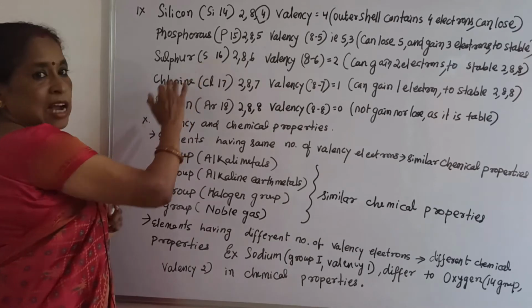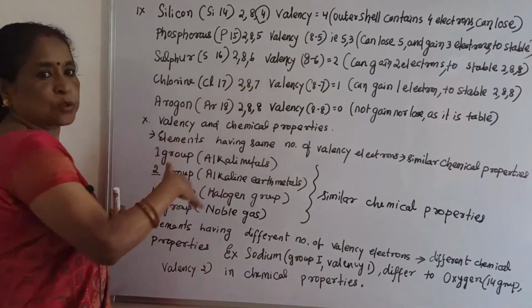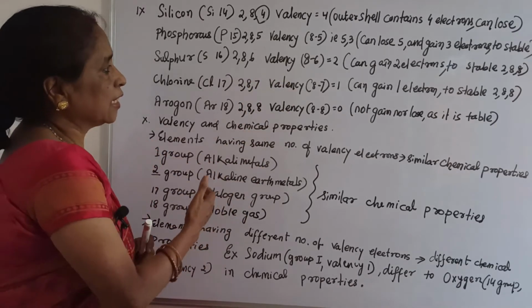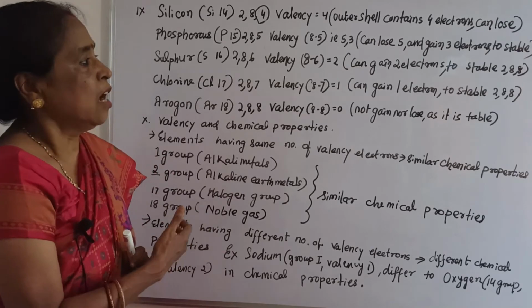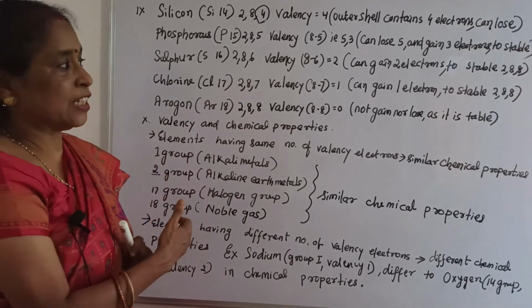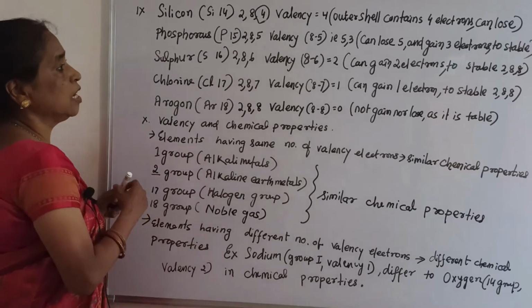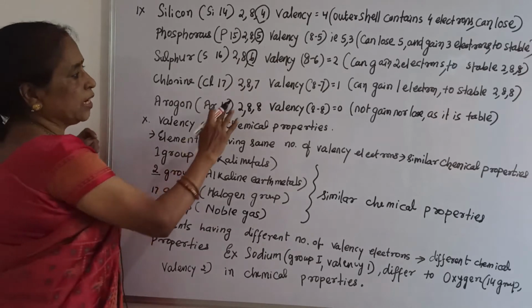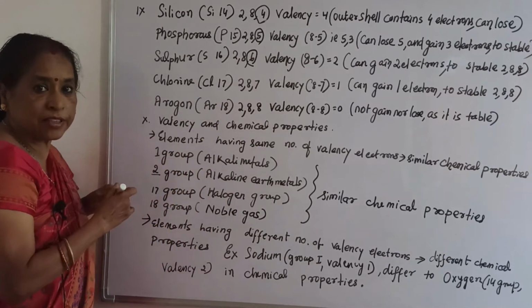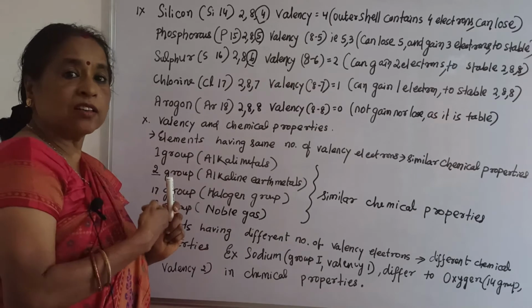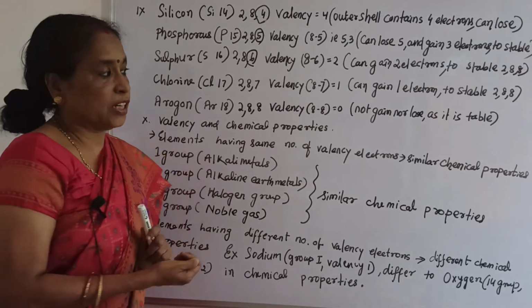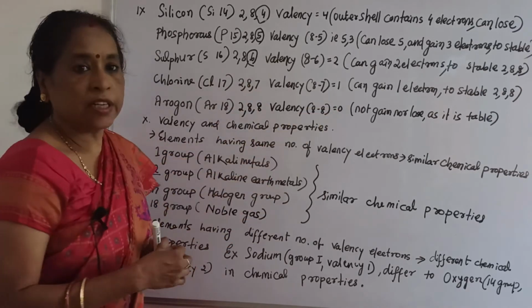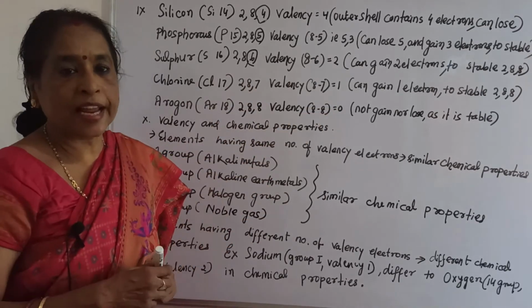Sulfur means S, atomic number 16, 2, 8, 6, outermost shell containing 6 electrons. So valency equals 8 minus 6, that is equal to 2. It can gain 2 electrons to become stable, that is 2, 8, 8 configuration. That is why valency 2. Now here chlorine is 2, 8, 7. With only 7, it can gain an electron easily to become a stable configuration, but to lose 7 electrons is very difficult. So it can gain 1 electron to become stable 2, 8, 8 configuration.